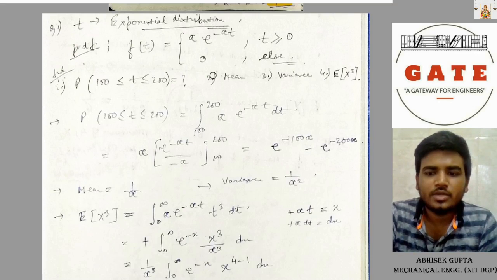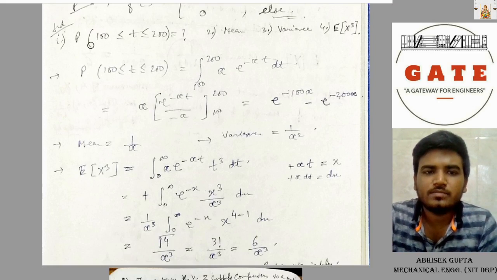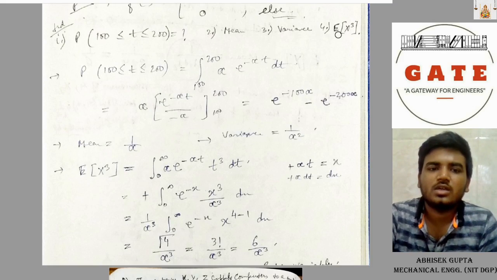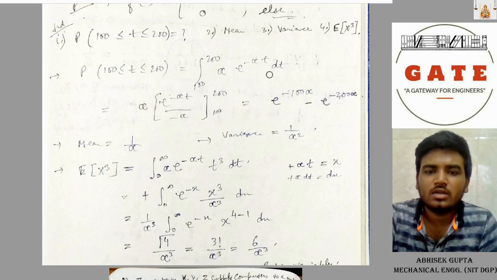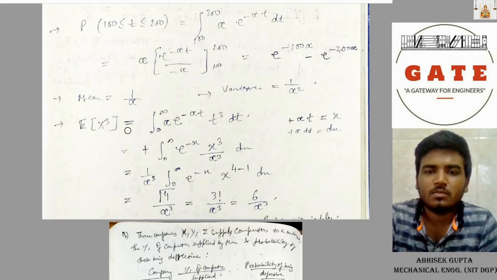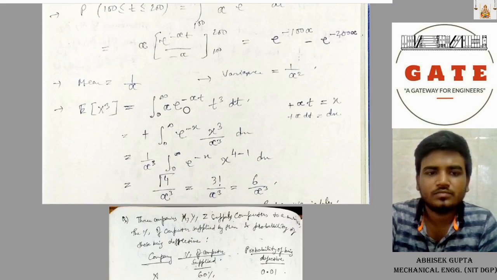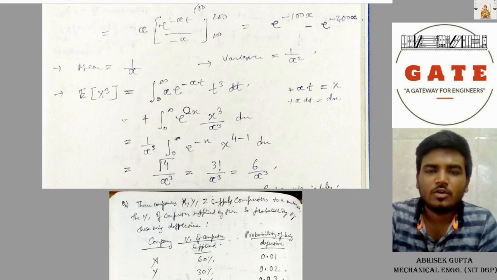Now this is the exponential distribution, f of t given as alpha e power minus alpha t when t is greater than 0, and elsewhere it's 0. How to find P of 100 to 200 of t, the mean, then the variance, then E of X cube. When finding the probability from 100 to 200, just take the function and integrate it, you will get the answer. Mean is 1 by alpha and variance is 1 by alpha square.